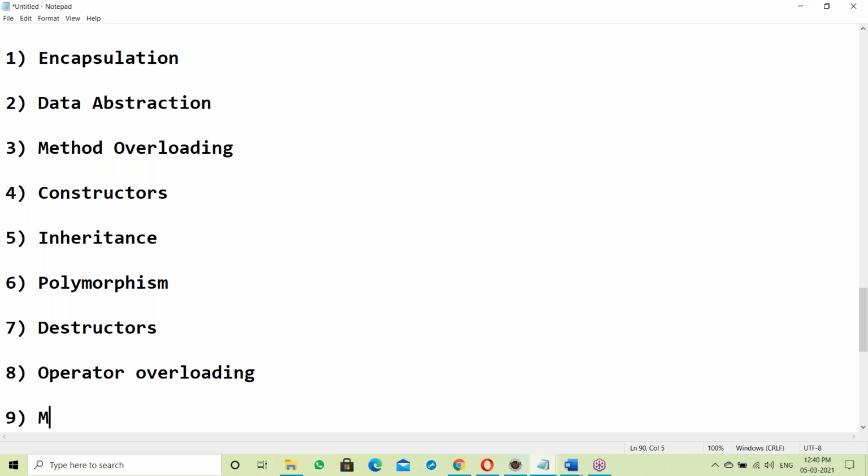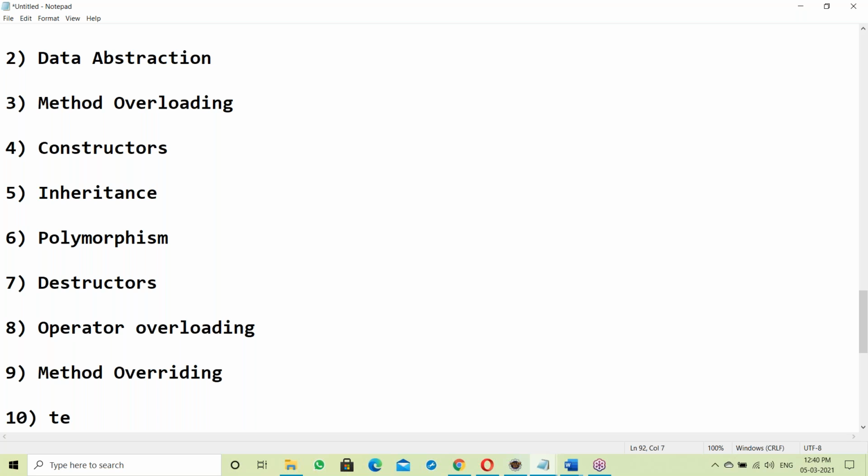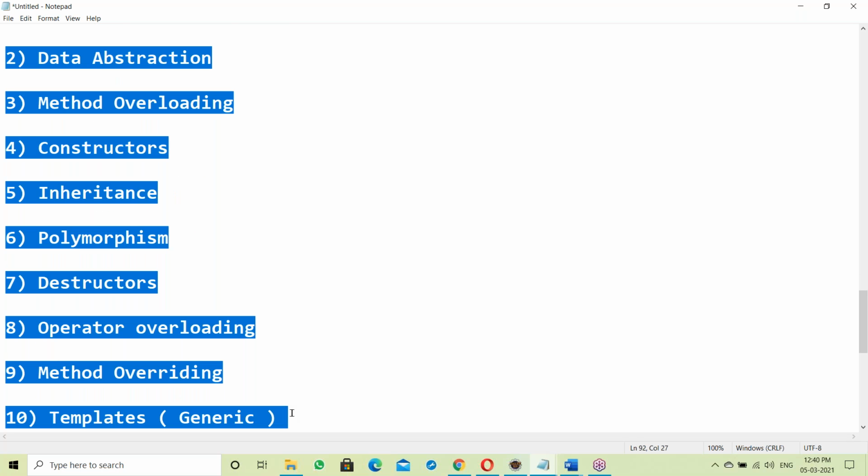Next, method overriding. Next, templates, which is a generic concept. So these are the OOP features, ten features in all.